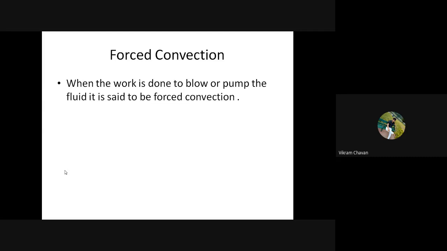When the work is done to blow or pump the fluid, it is said to be forced convection. Getting everyone? Any doubt, any question?